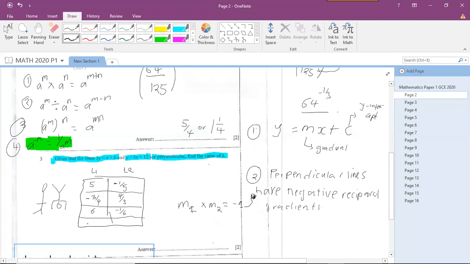If one line has a gradient of, let's say, -2, the other line is going to have a gradient of +1/2. So you just get the negative reciprocal, such that gradient 1 multiplied by gradient 2 has to give us -1. This cancels, that cancels, you have -1.